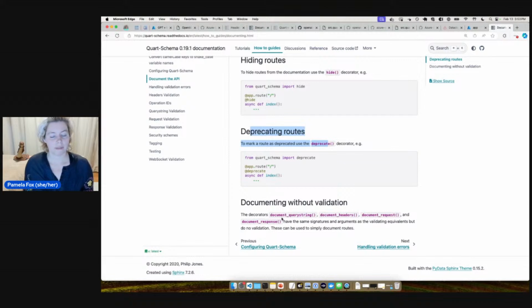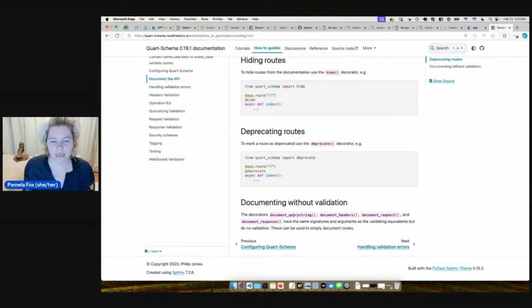You can document without validate. So that's kind of interesting. I wonder, I might end up using that actually. Because the thing is, I am a little worried about doing the validation, because if somebody wanted to connect a front end to this back end that passed in some other parameters, it would be good for the back end to just ignore them, because we're trying to have these flexible front ends and back ends in a way. So we both want to share a common protocol, but also have some flexibility.